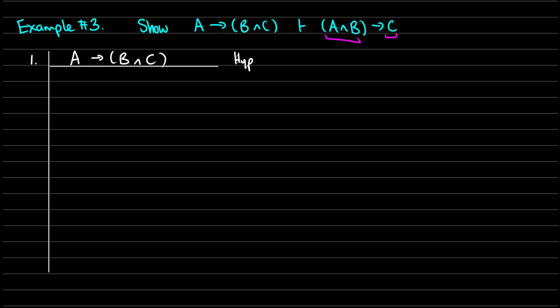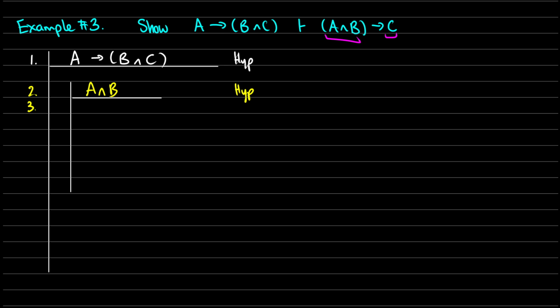So what we have to do in this subproof is we have to make an assumption that we have A and B. Now you might be thinking, hold on, we just have A here, why don't we just use A as an assumption? But no, you have to take everything on the antecedent as an assumption, otherwise the CP proof will not give us if A and B, then C. So that's a new hypothesis.